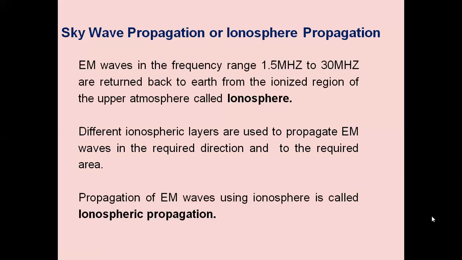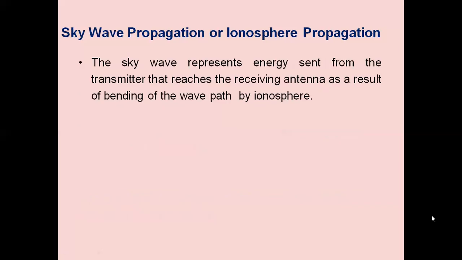So we have propagation of EM waves that is passing through the ionosphere, striking the ionosphere, and returning back from the ionospheric layer. We call this type of propagation ionospheric propagation. The sky wave represents energy sent from the transmitter that reaches the receiving antenna as a result of bending of the wave path by the ionosphere.